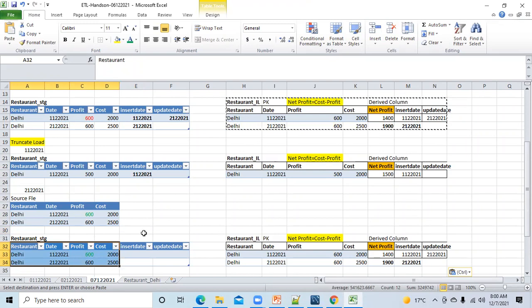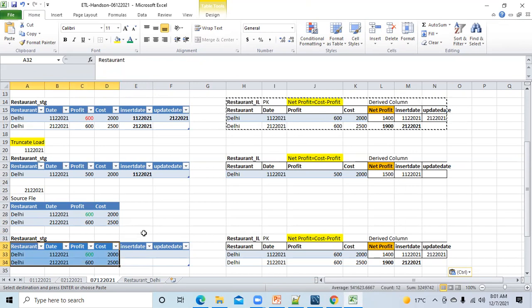It's just a loading difference. Whenever it is loaded, it will delete the entire data and freshly load it. Correct. But what is the benefit I'm getting? What's the benefit of this truncate load over the previous normal load? If any project is working on truncate load, there must be some reason, right? It will be saving time, because the job will not take more time to load the data from the source file into the staging table.